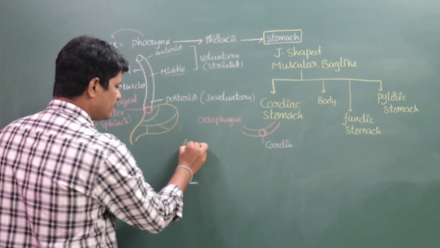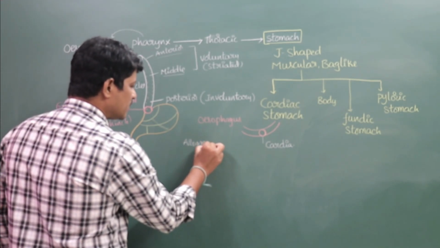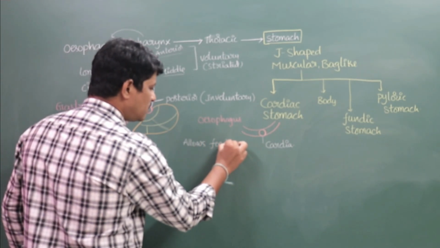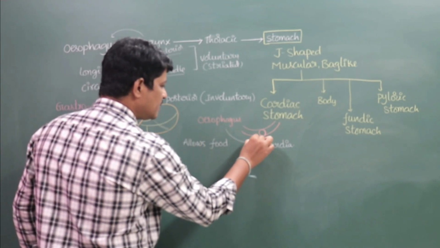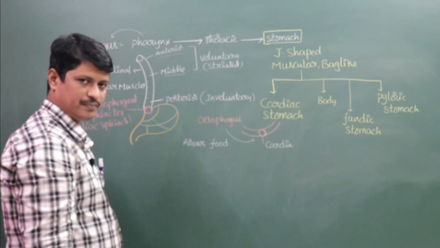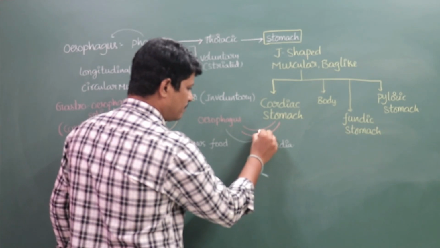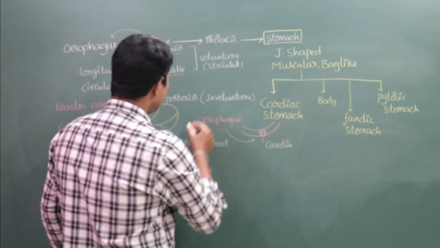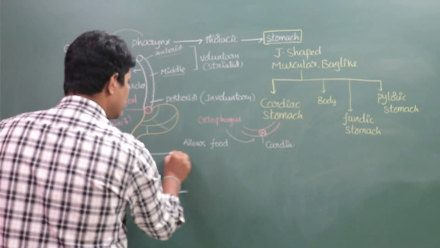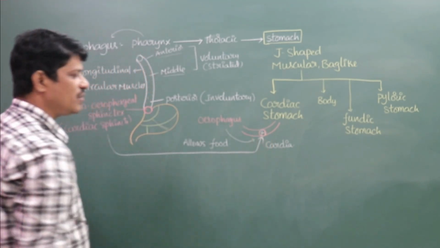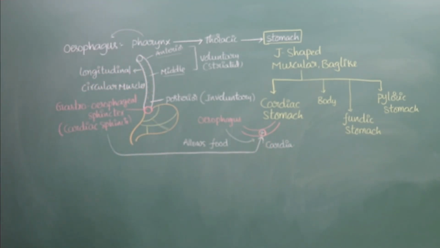This cardia allows food from the esophagus to the cardiac stomach. But this cardia is surrounded by a sphincter. This sphincter is known as the cardiac sphincter or the gastroesophageal sphincter.